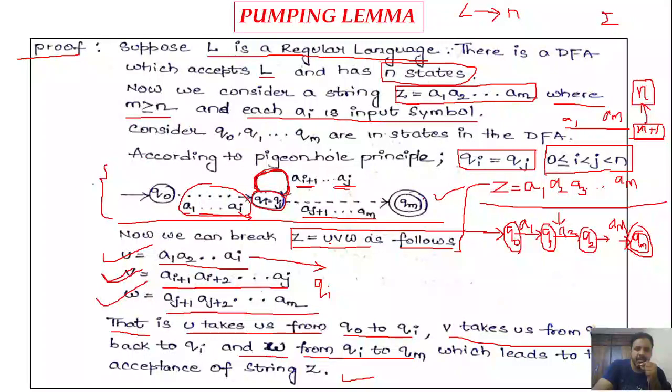By applying the pigeonhole principle and considering the corresponding DFA, we partitioned z into three parts: u, v, w. On processing u we go to the state qi, and in qi, on processing v, we stay in the same state because of the self transition. Then on processing w, from qi we go to the final state qm, which leads to the acceptance of the string z.